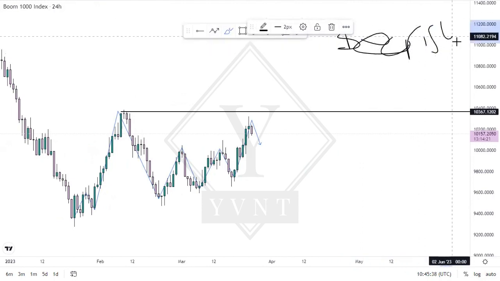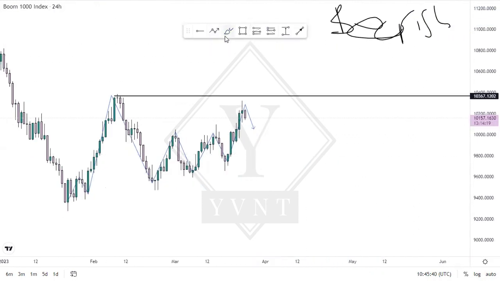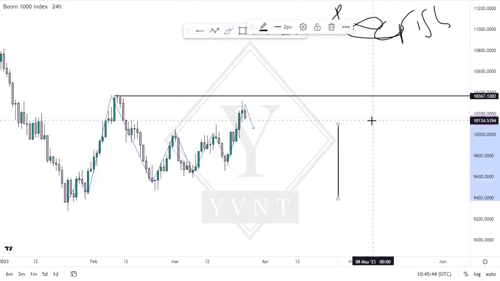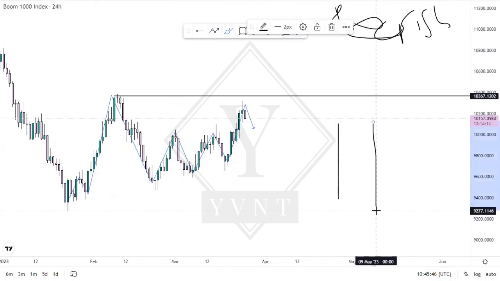So now we know that Boom always spikes to the upside and then Crash spikes to the downside, right? For those that don't know what Boom and Crash is, you will find this on